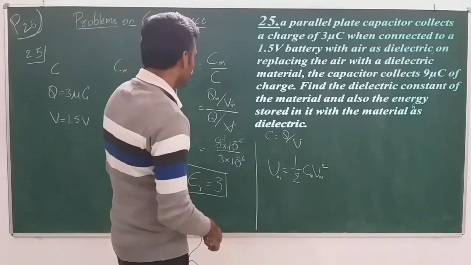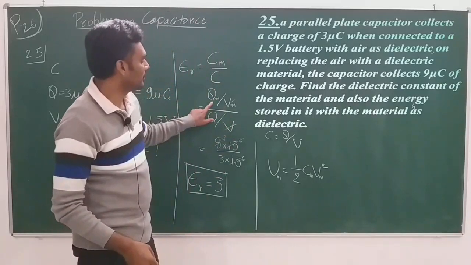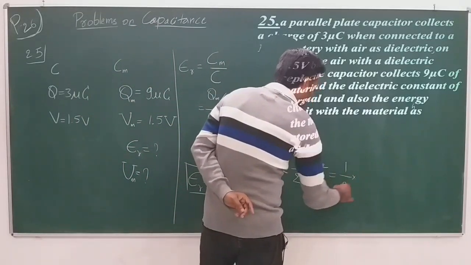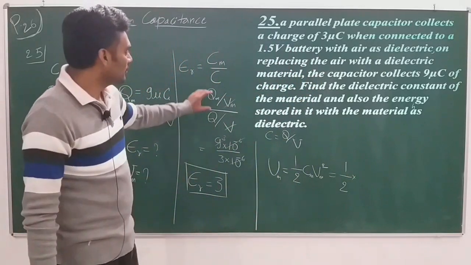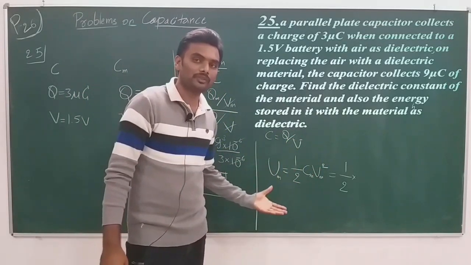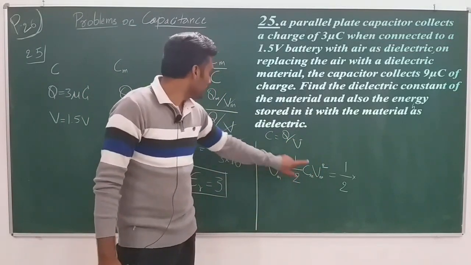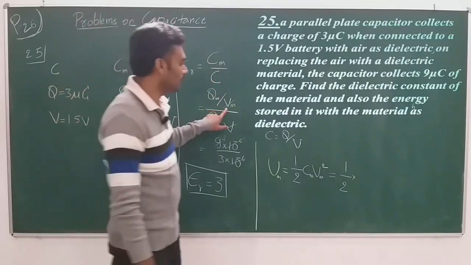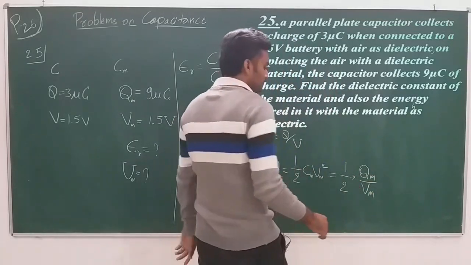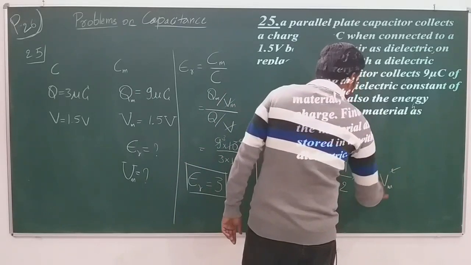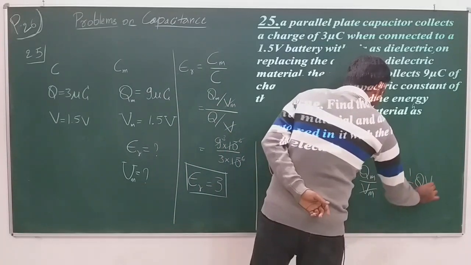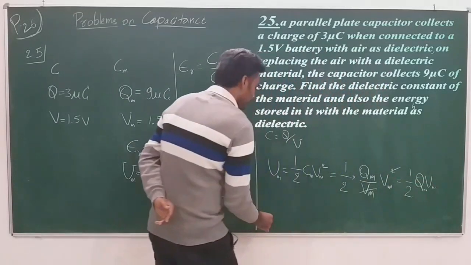We do not have Cm, but again we will make use of the formula Cm is Qm by Vm. Or else different expressions of Um itself can be memorized, or if you do not memorize all the formulas, simply half C V squared is fine. If you remember half C V squared, you can replace Cm by Qm by Vm, right? So it is going to be Qm by Vm into Vm squared. One of those will cancel, which will be half into Qm Vm, right, half into Qm Vm.